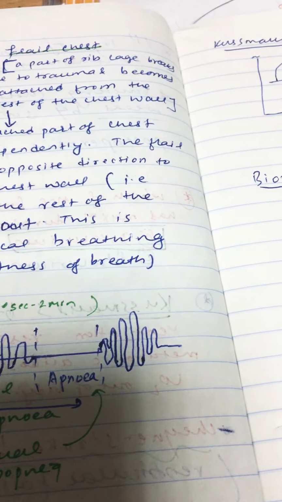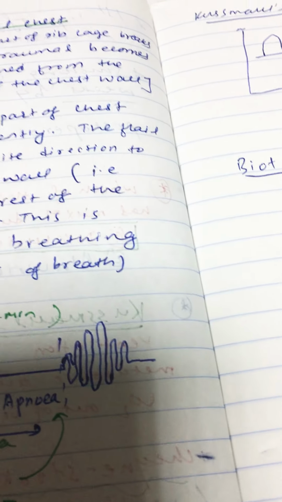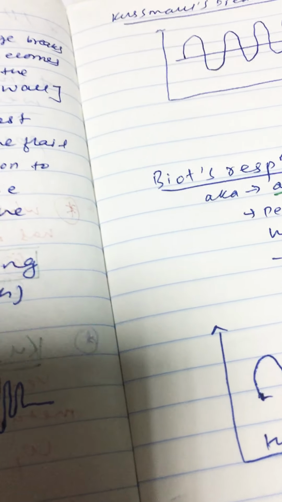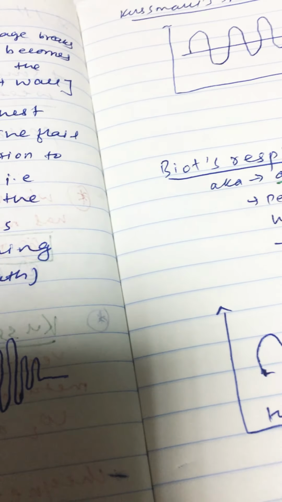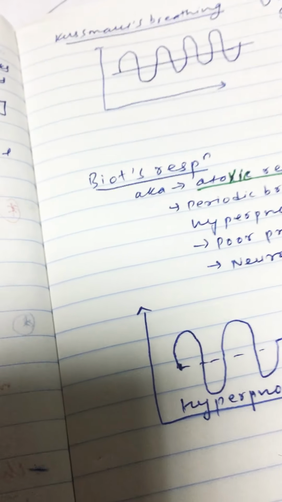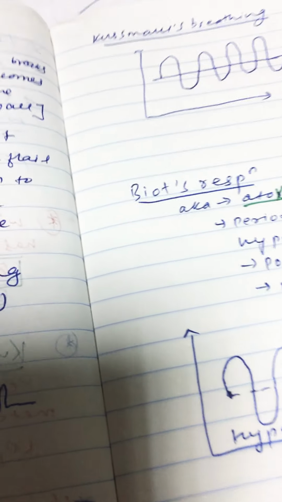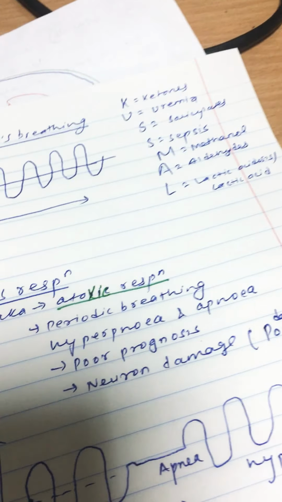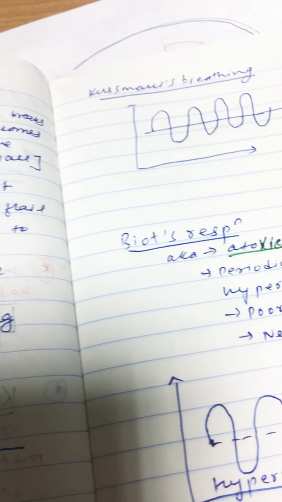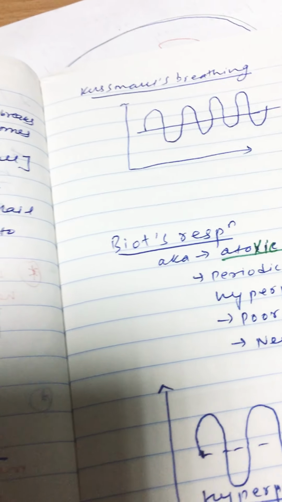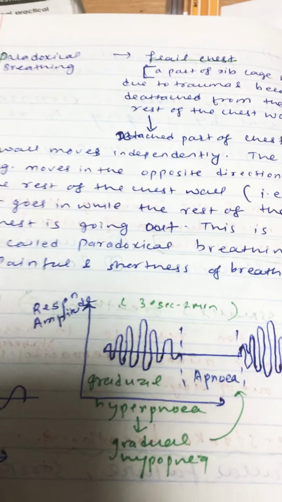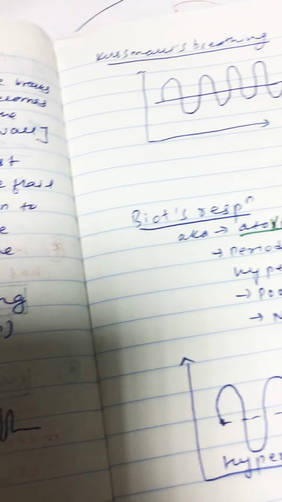Remember, it does not matter which course you are in, first course, sixth course, seventh course. Just understand it and remember it. Here you need to know what they mean, what the breathing means, and in which disease they are found. That's all. You don't need a big concept here. So whether you are in first course or sixth course, you can understand from this video and note it down in your notebook. So look,